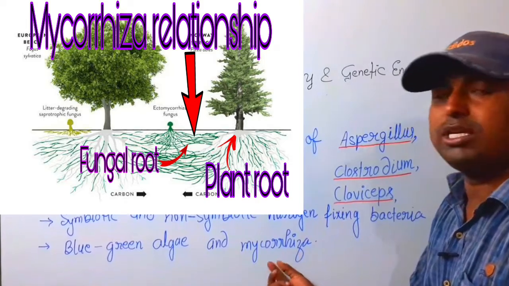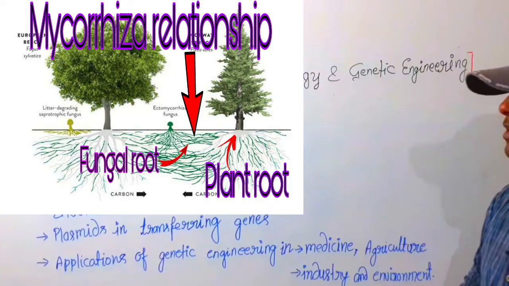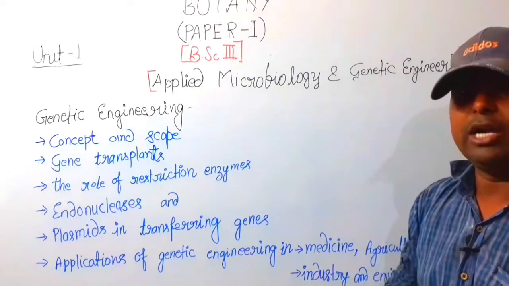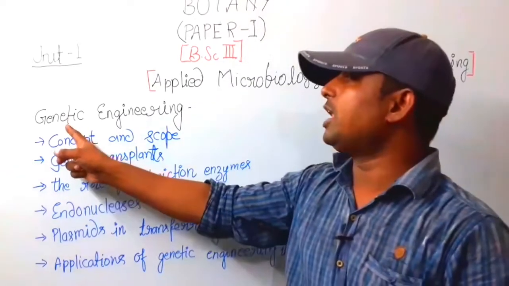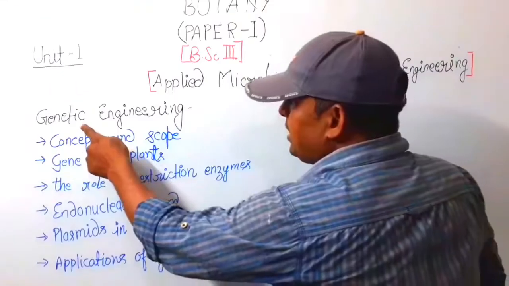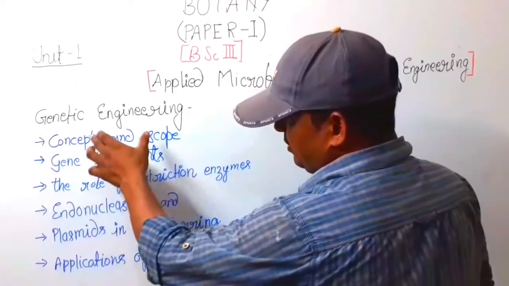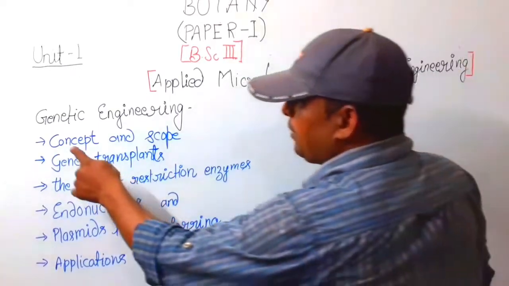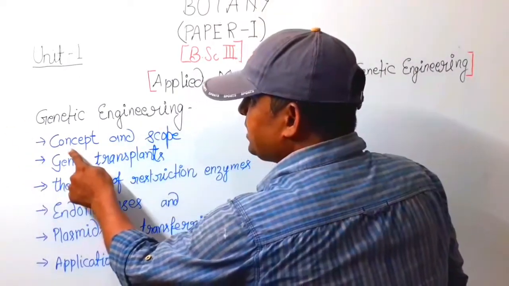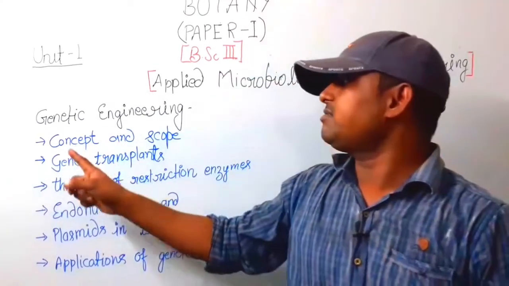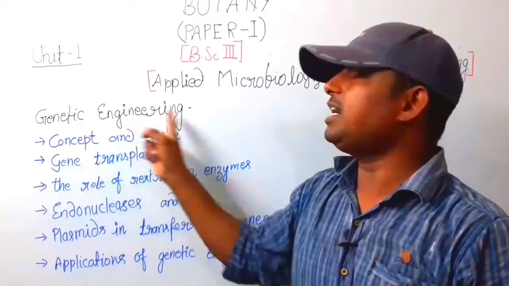Such a relation is known as mycorrhiza. The next subunit of biotechnology is genetic engineering. Genetic engineering has many topics. The first one is concept and scope of genetic engineering.